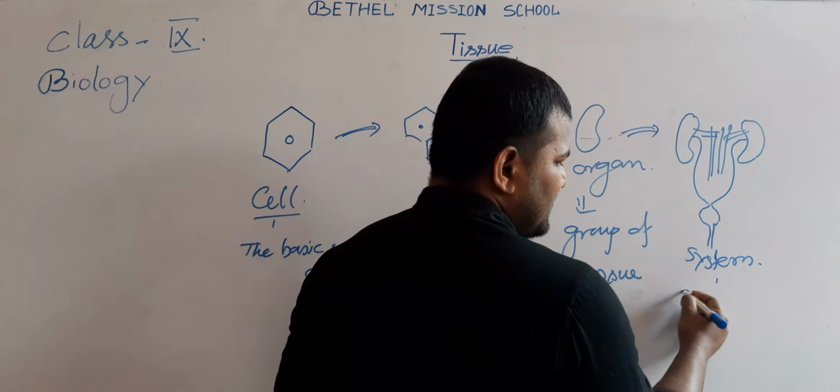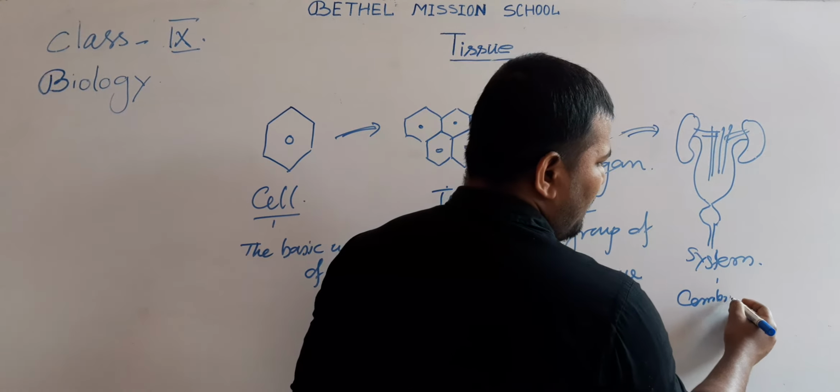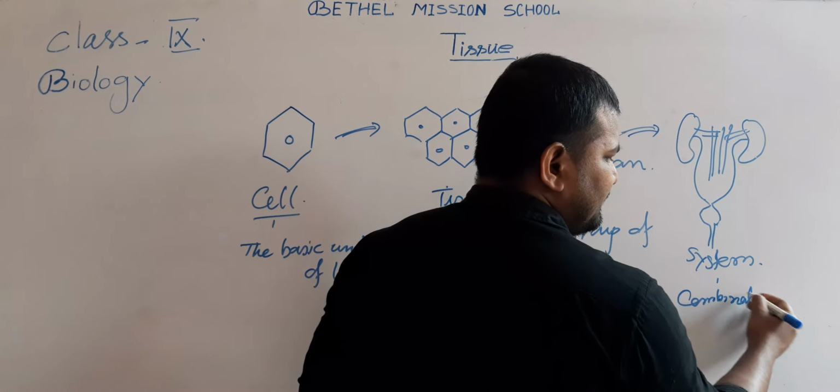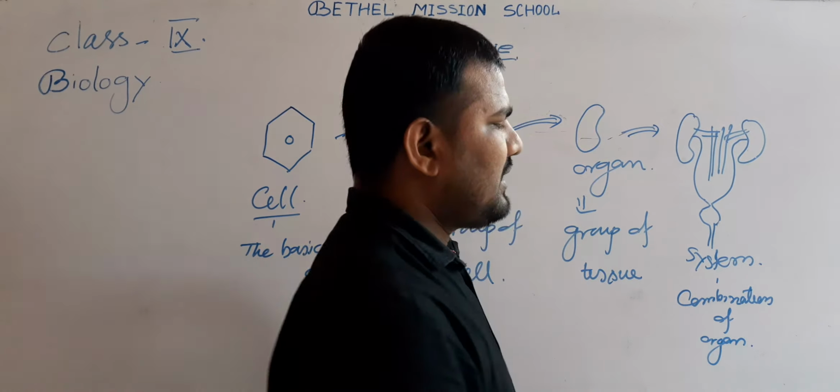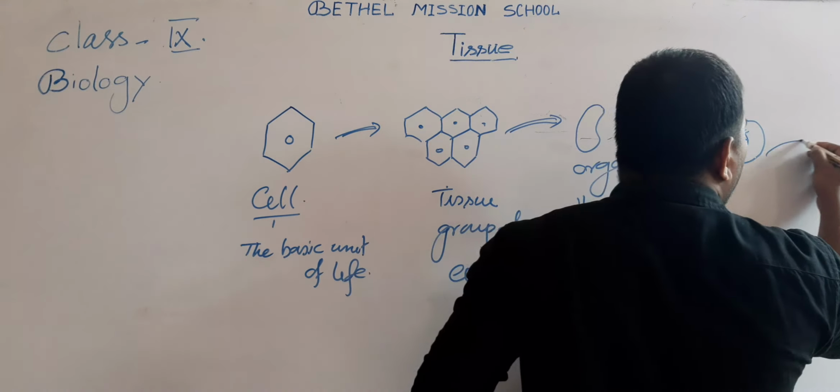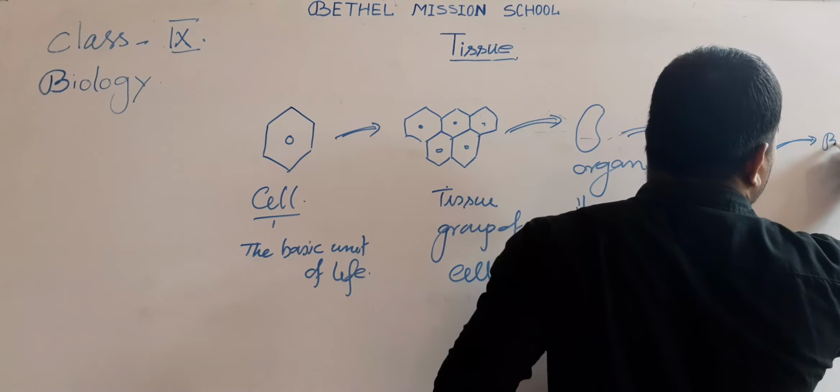System means the combination, or the group, of organs. Now, this combination of organs gives rise to the body.